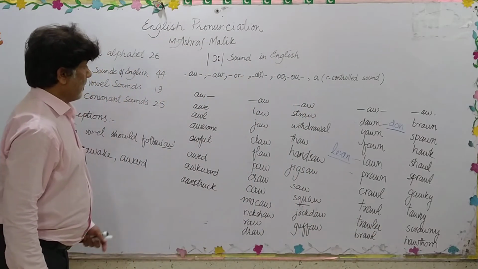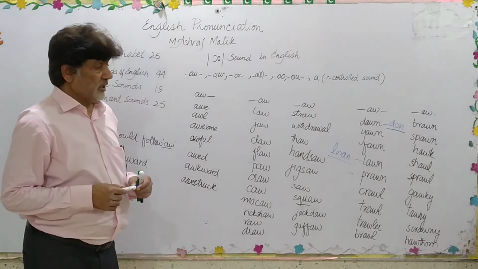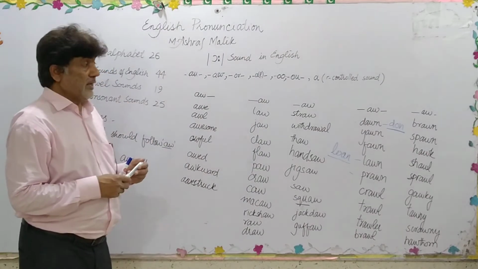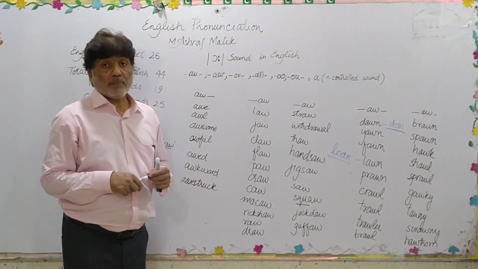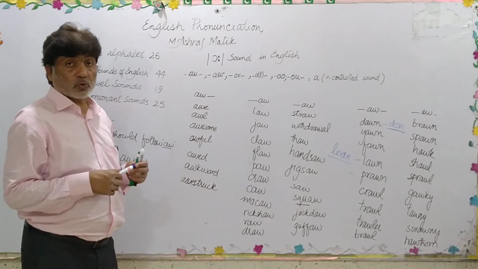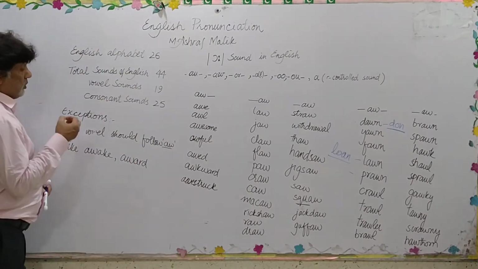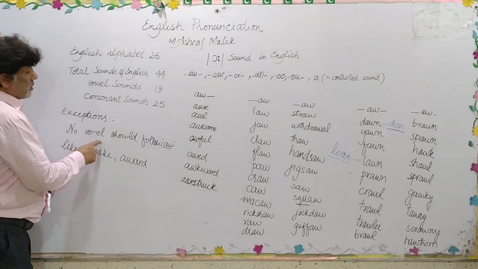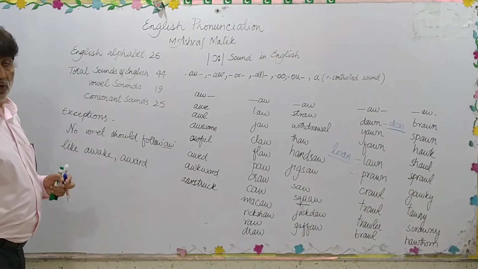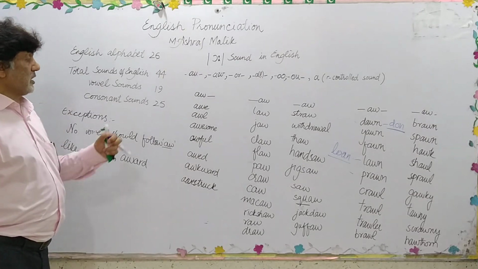I do hope that you have understood pretty clearly how things work in English pronunciation. As I also tell you about exceptions, the words which are exceptions to this generalization are not many, but the only thing we must keep in mind is that no vowel sound should follow this AW combination. If any vowel follows the AW combination, it will not give us the sound O.